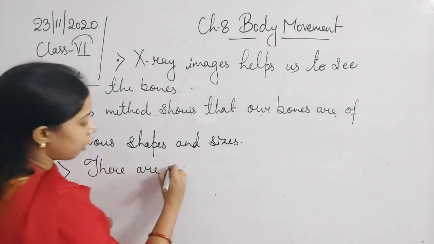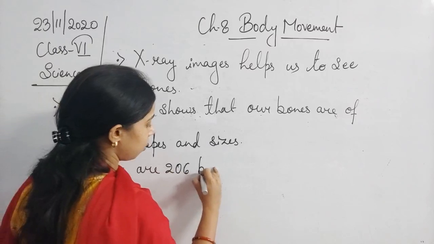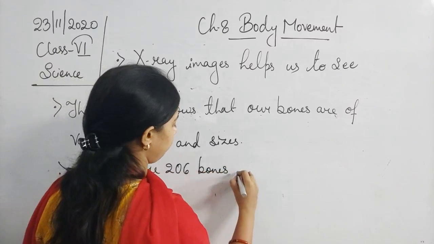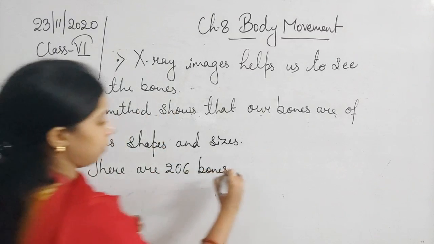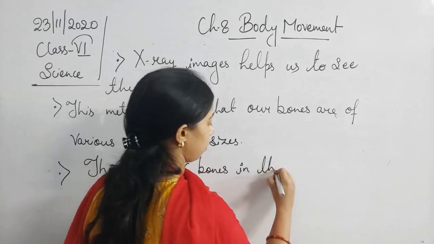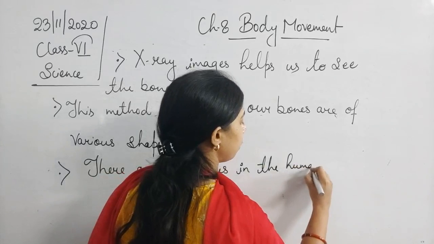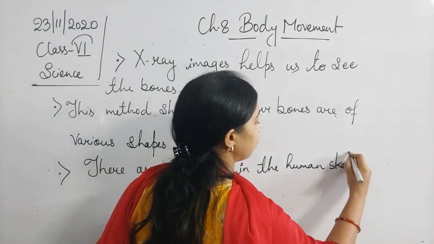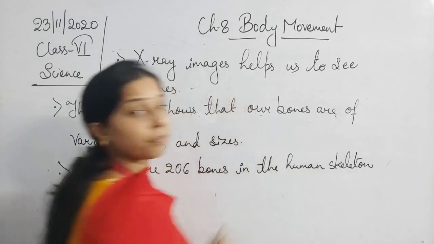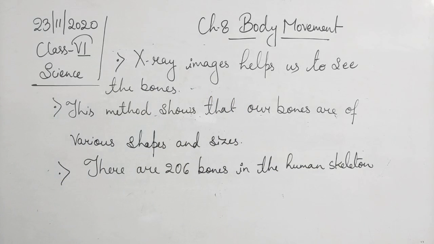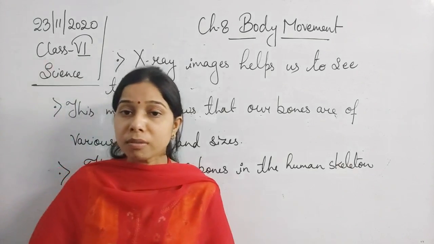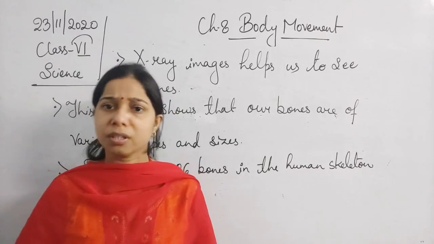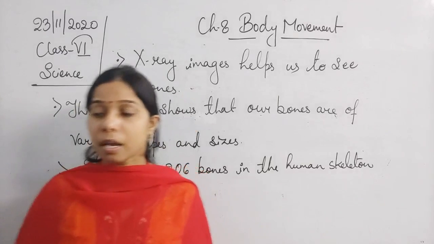So there are 206 bones in the human skeleton. Now, we are saying that the bones are connected with each other. They are joined together.